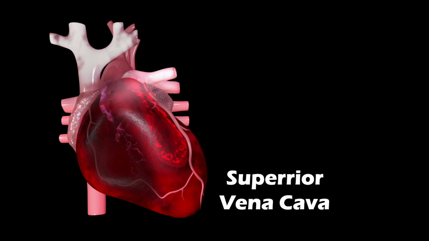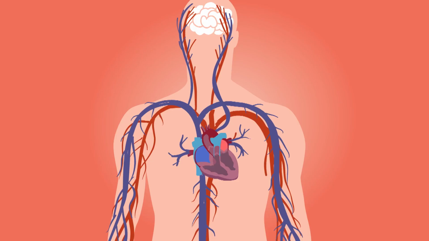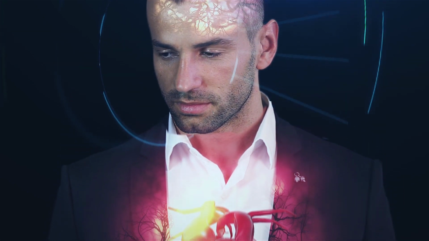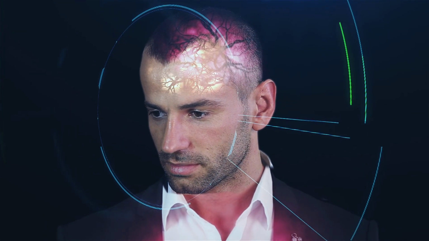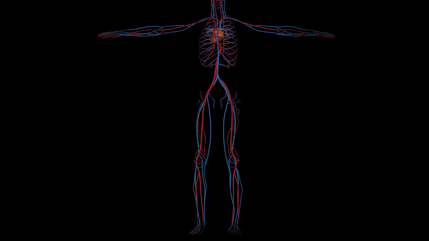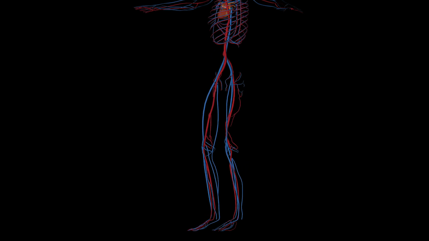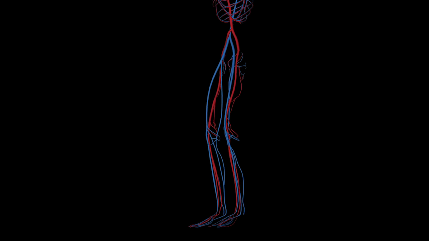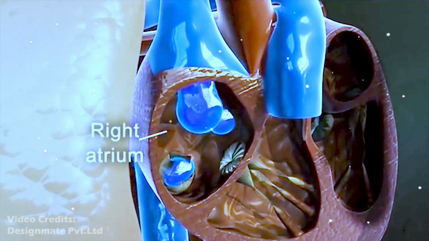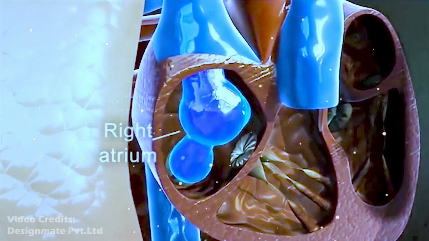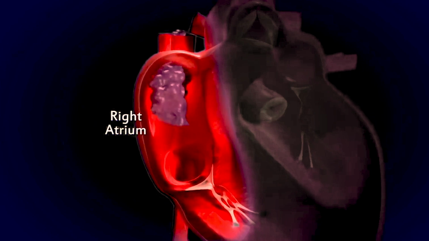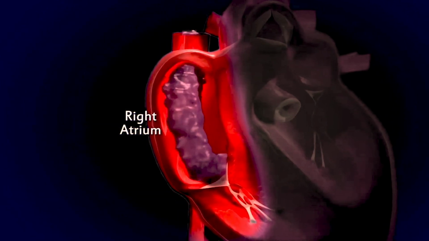This pipe, called the superior vena cava, is responsible for collecting blood from the upper part of our body, such as the brain, shoulders and neck. This pipe, called the inferior vena cava, is responsible for collecting blood from the lower part of our body, such as the abdomen and legs. Blood coming from the inferior and superior vena cava is received into the right atrium of the heart. Point to remember is that this blood is deoxygenated. Deoxygenated blood is usually represented by blue color.